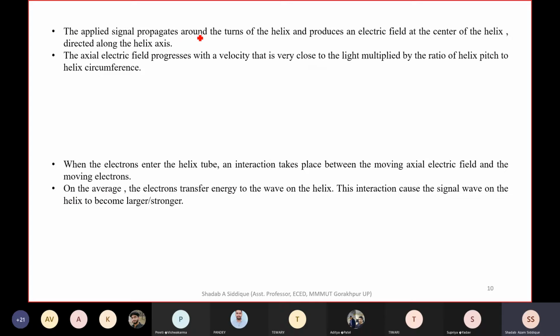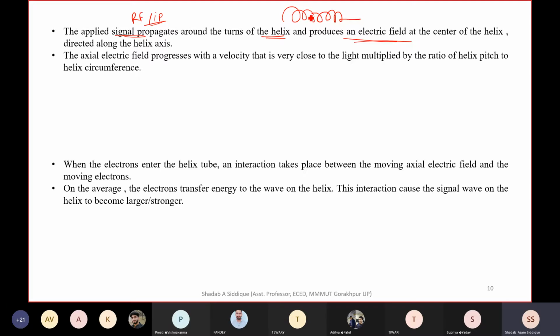So the applied signal propagates around the turns of the helix. Whatever RF input signal is applied here will be propagated around the turns of the helix. Throughout the turns it will be propagating and produces an electric field.